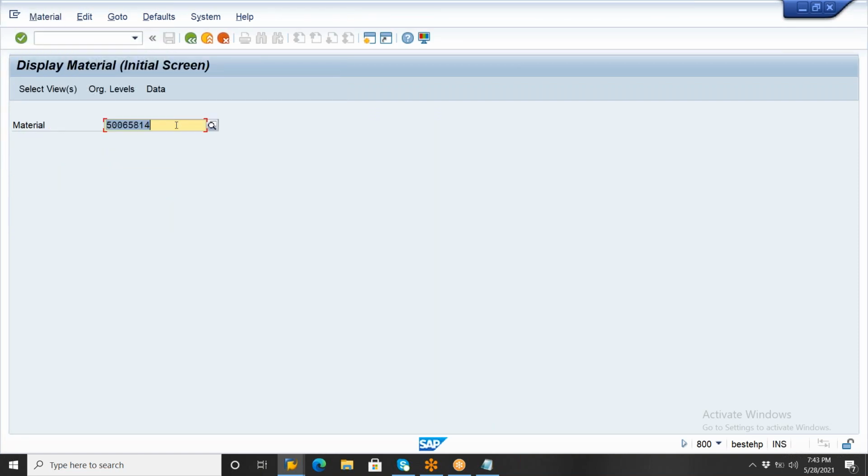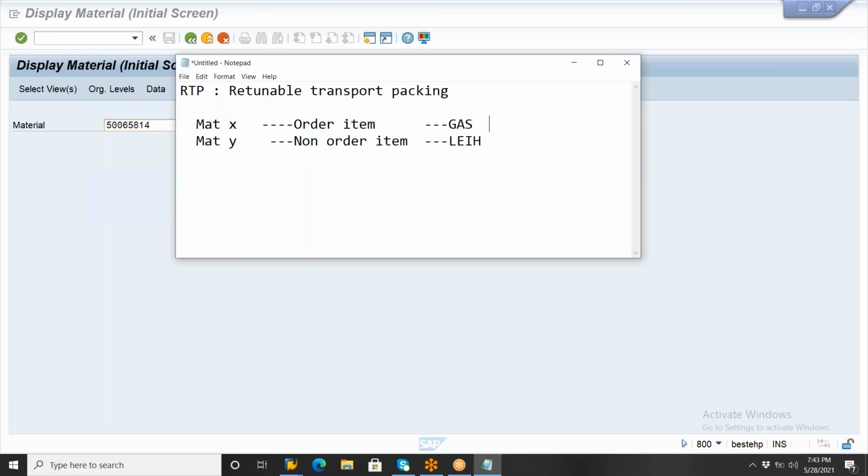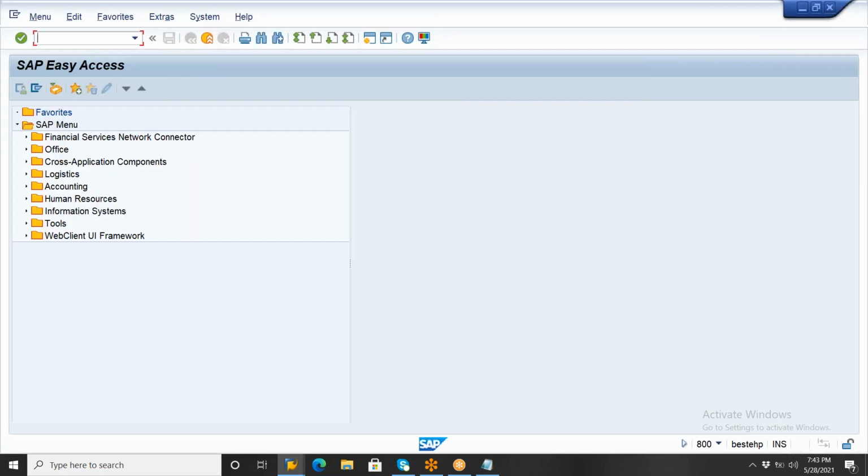So this material is the order item here. So this is called order item. So non-order item means RT packing material, right? So order item here, let me enter, is gas. Gas item you created here. Okay. So what is this? So we created only gas, but we need to create a cylinder here. Okay. So this is a non-order item here. Okay. So we are not asking, so then we'll call it a non-order item here.